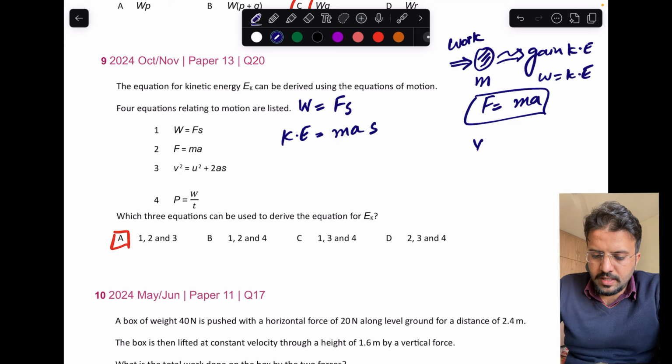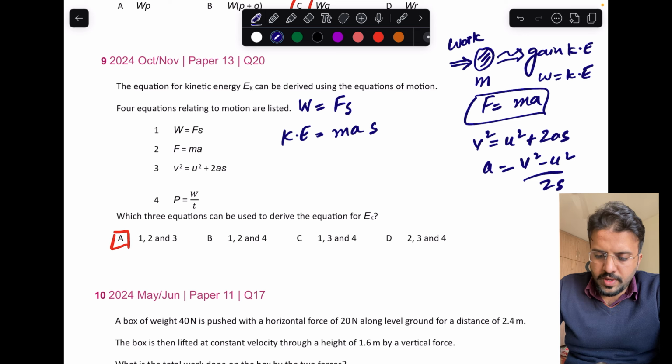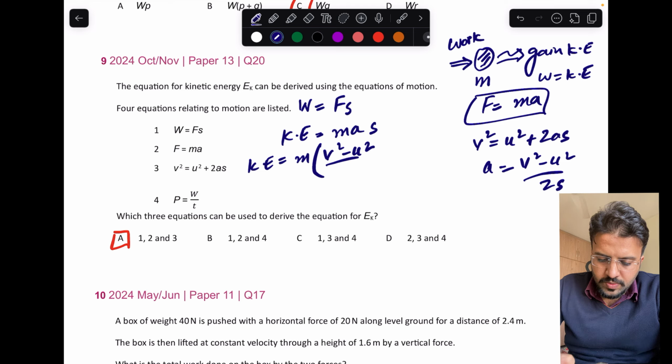So a can be derived from v square is equal to u square plus 2as. From there I have a is equal to v square minus u square divided by 2s. You can put this thing here. So kinetic energy will be m into v square minus u square divided by 2s, into s.